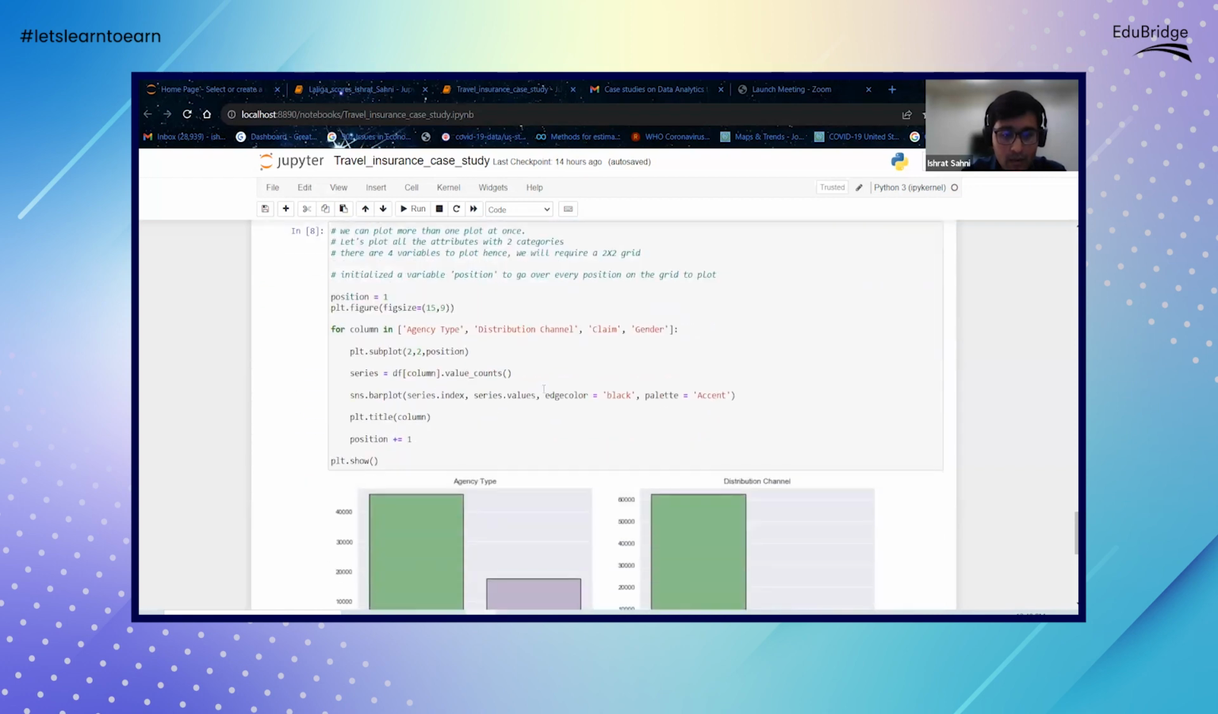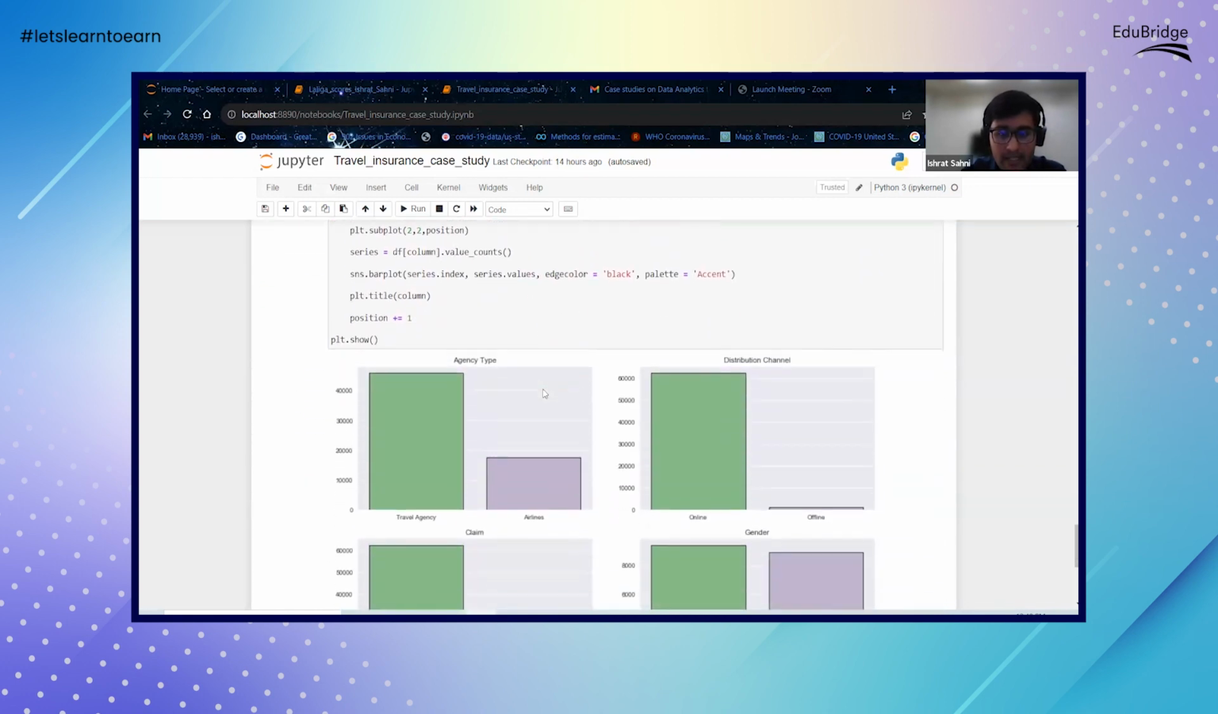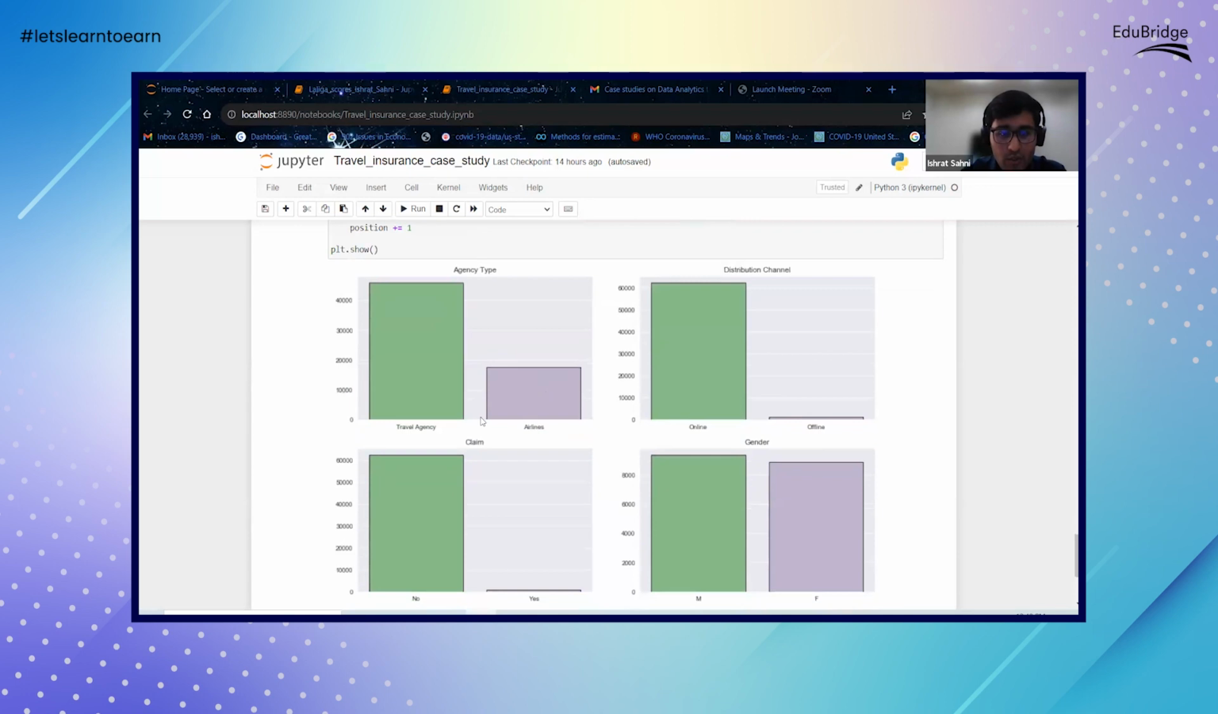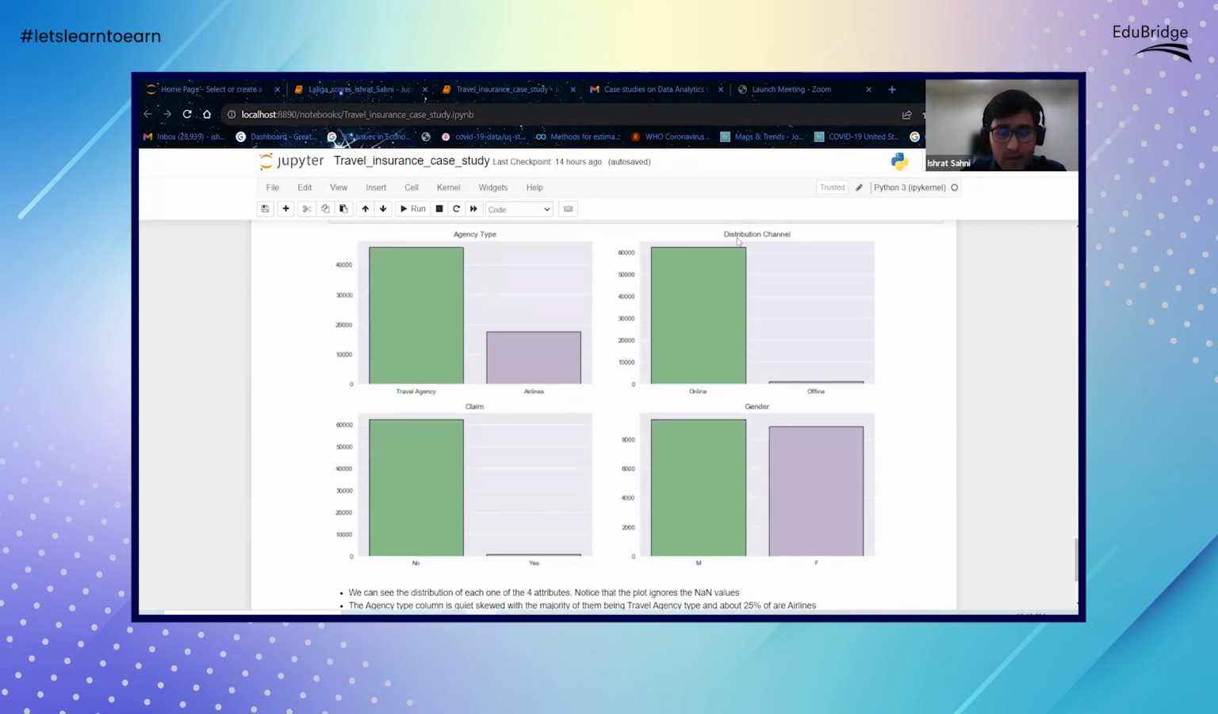Now this is another analysis that we have done here. It shows you the frequency distribution for each categorical variable. For agency type, you can see there's travel agency and airlines.